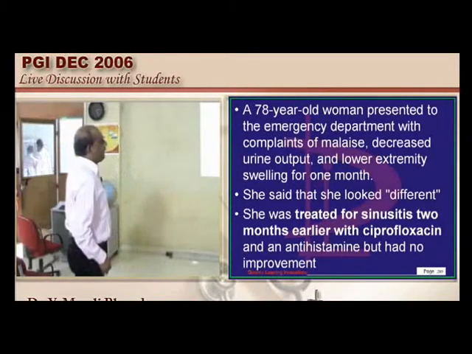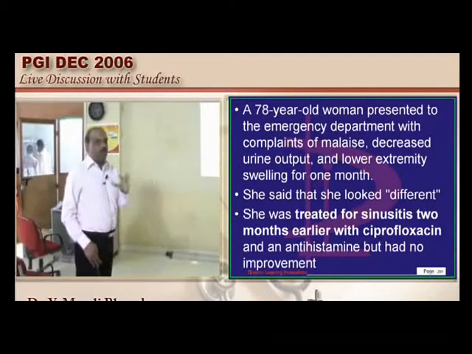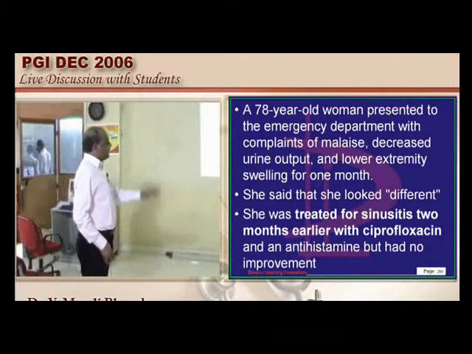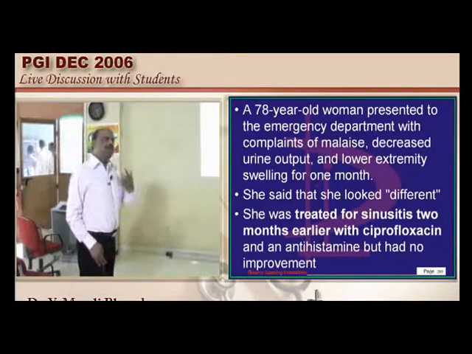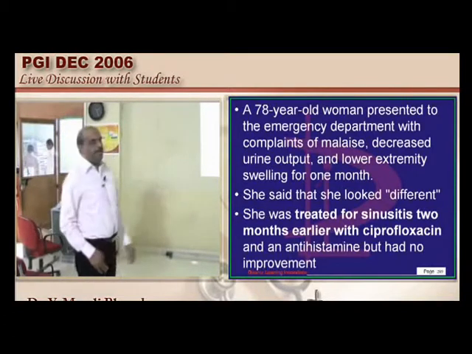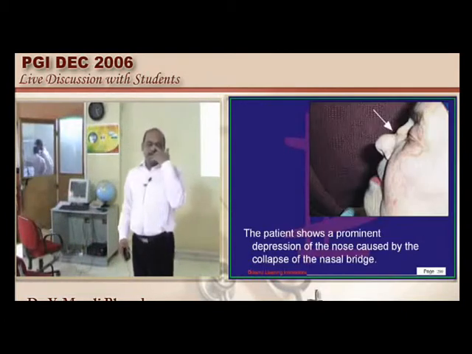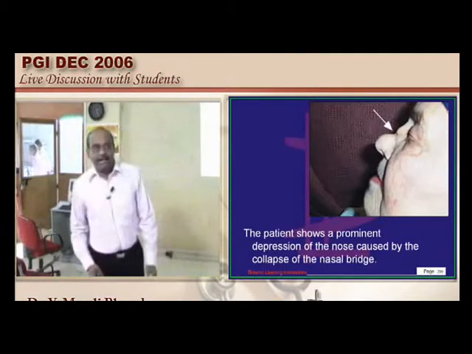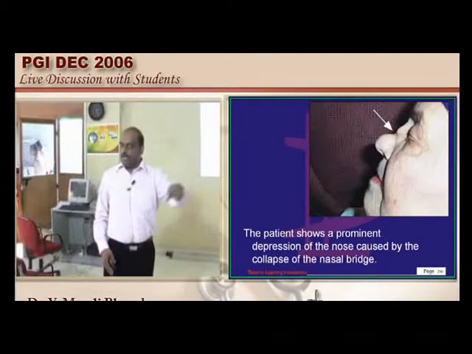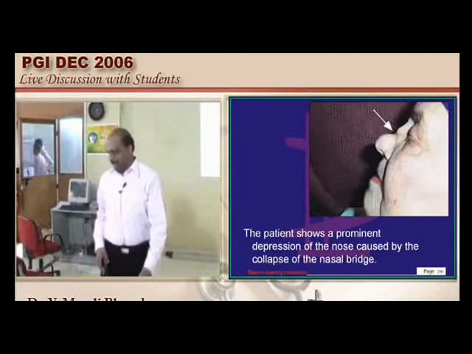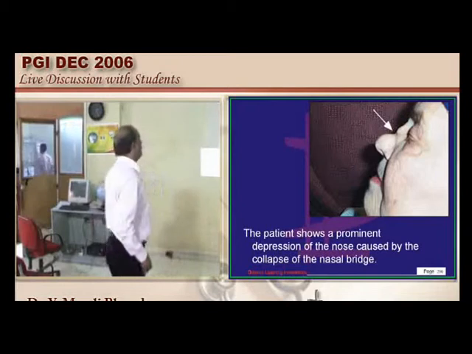A 78-year-old woman presents to the emergency department because she has decreased urine output. Lower extremity swelling is there and malaise is there. She says, "I have had sinusitis for the past 2 months, which had been variably treated with ciprofloxacin." Is there any relationship between sinusitis, upper respiratory tract involvement, and the hematuria and the decreased renal function? There can be, if it is any connective tissue disorder.